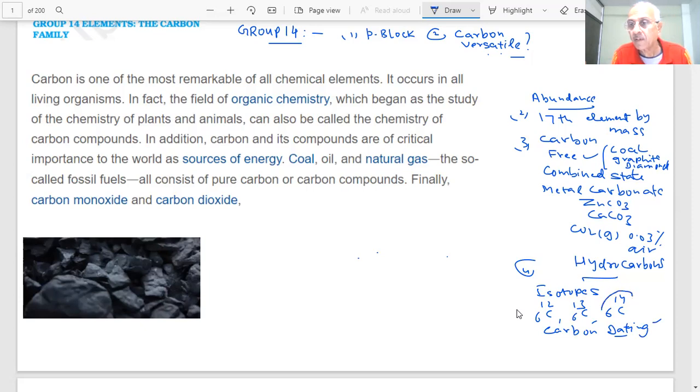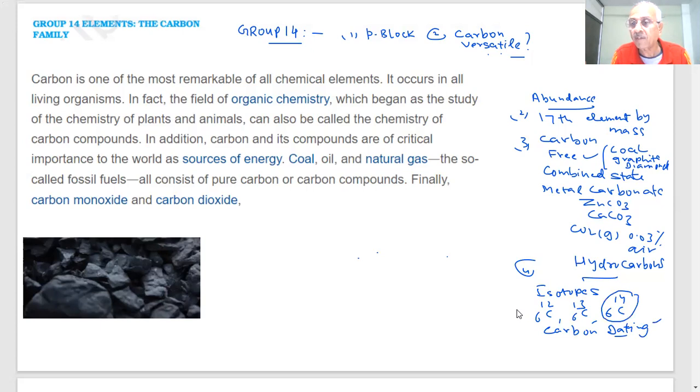C14 is the radioactive isotope, and it has a half life. How much do you know the half life? 5770 years, students. So carbon dating is a very important technique by which you find the age of old plants, old trees or old skeletons, wherever this radioactive isotope is present.